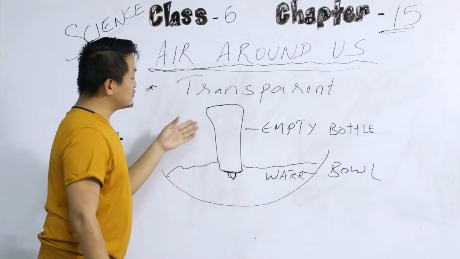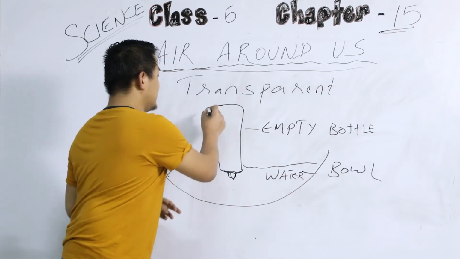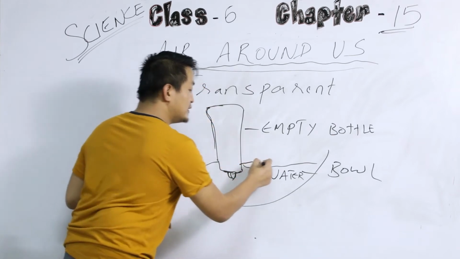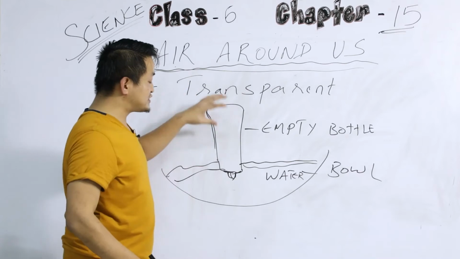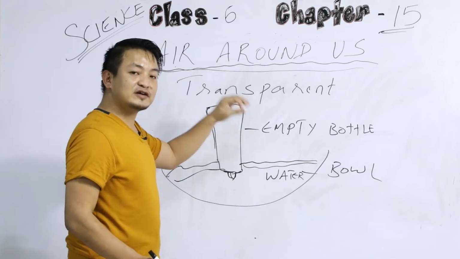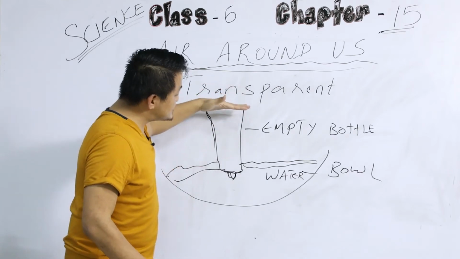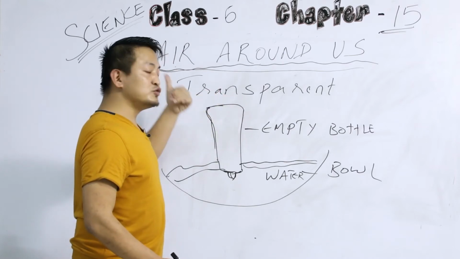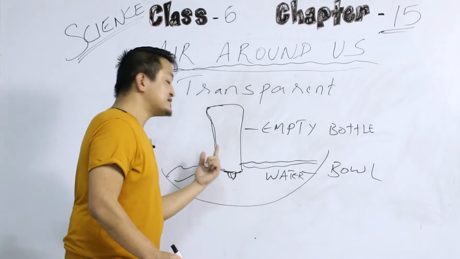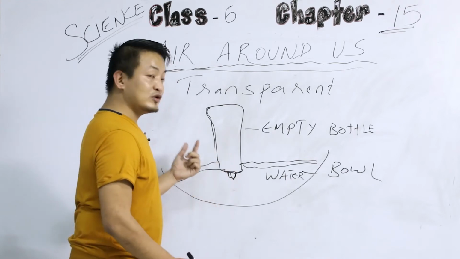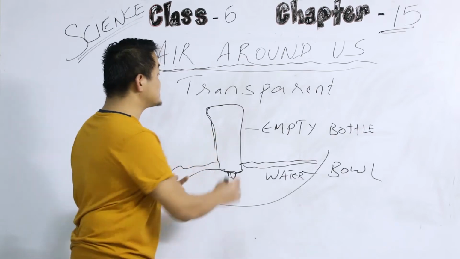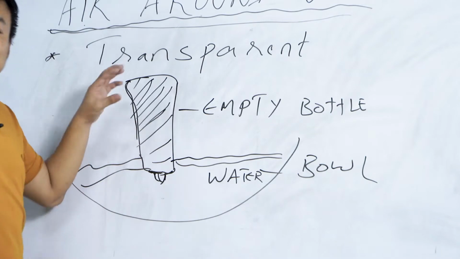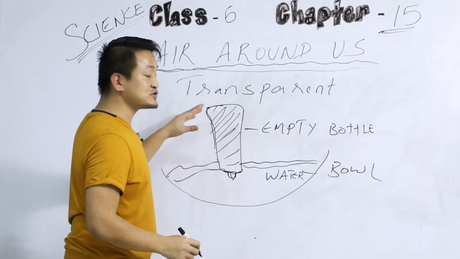So now we'll invert this bottle, and then we will push it a little bit into the bowl of water. We will not tilt it very hard. Now, what do you think? Do you think the water will enter inside or not? No, the water will not enter inside. Why? Because though it is empty, there is air inside this empty bottle. That's why there is no water.